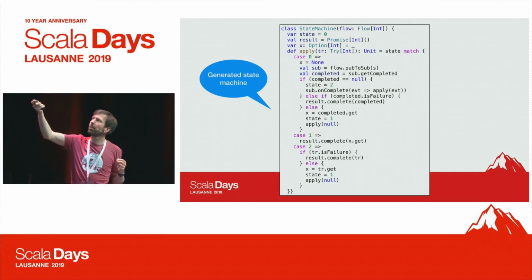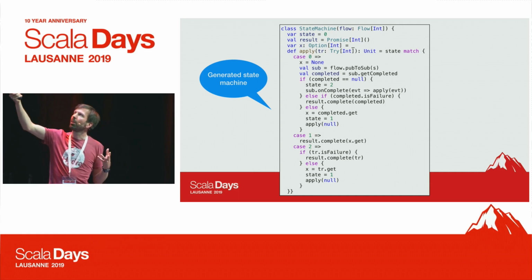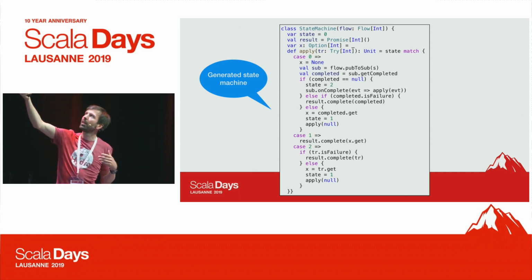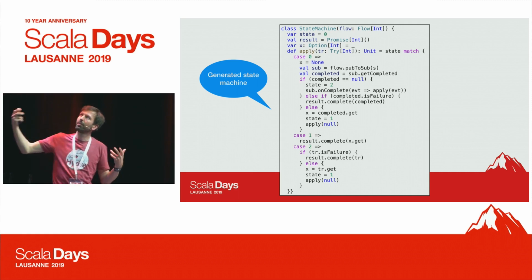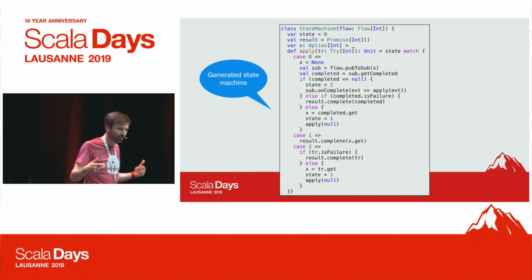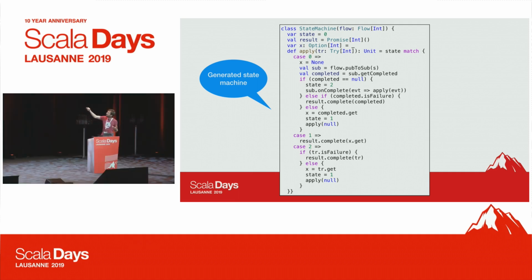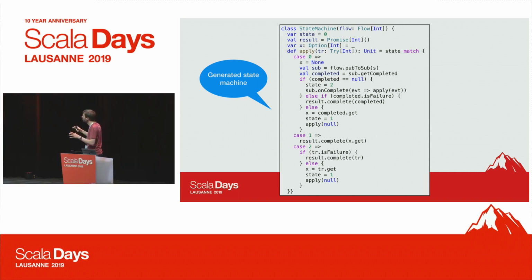And the completion handler basically says, once I'm completed, I'm going to call the state machine with that event. So that's the Try that's passed into the state machine. Apply is going to be called when state is 2. So when it completes, we call apply and we are in state 2. That means in state 2, we have a Try, and we can check if it's a failure or not.